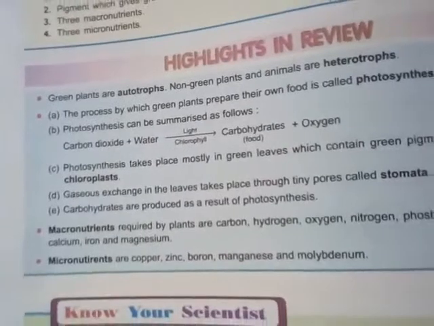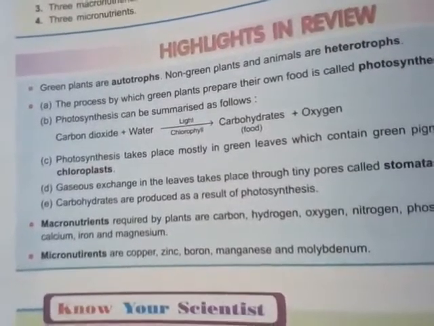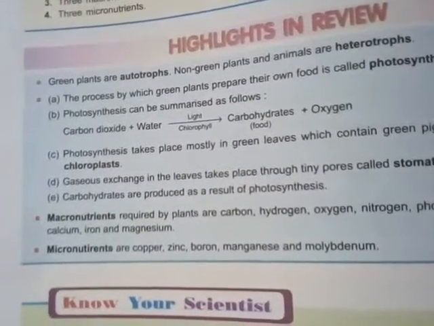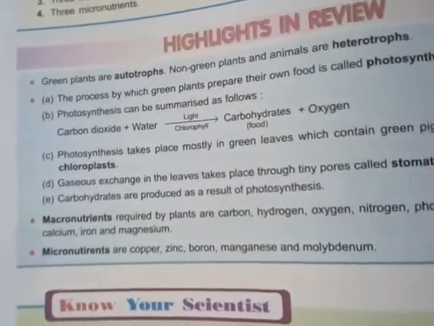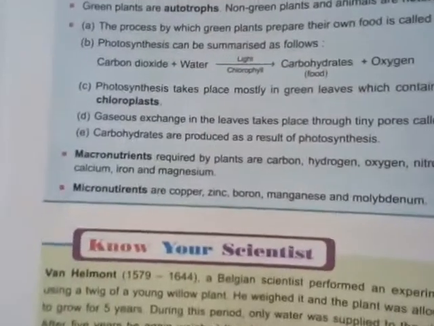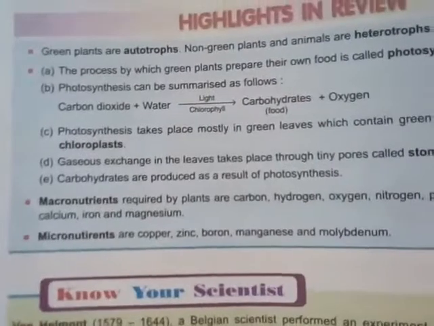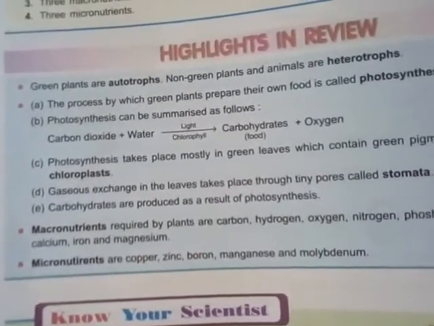One point is missing, that is transpiration, the loss of water vapor in the form of evaporation. And last, carbohydrates are produced as a result of photosynthesis. So what are the major products? The major products are oxygen as well as carbohydrate.